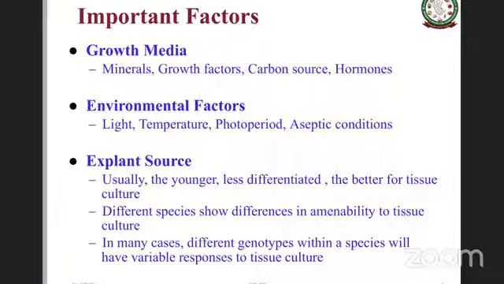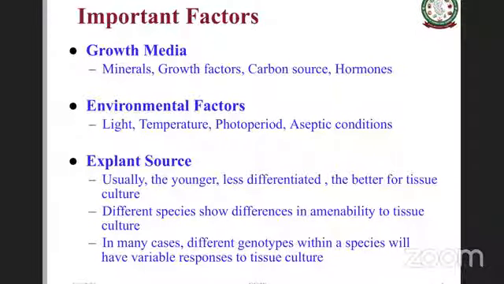A number of growth media have been formulated from time to time, maybe specific for specific groups of plants or a specific purpose. These growth media essentially have all minerals that are required for a plant to grow, also growth factors, carbon source of course, and then hormones in varying proportions, specific for a tissue or a genotype or groups of plants that are being used.